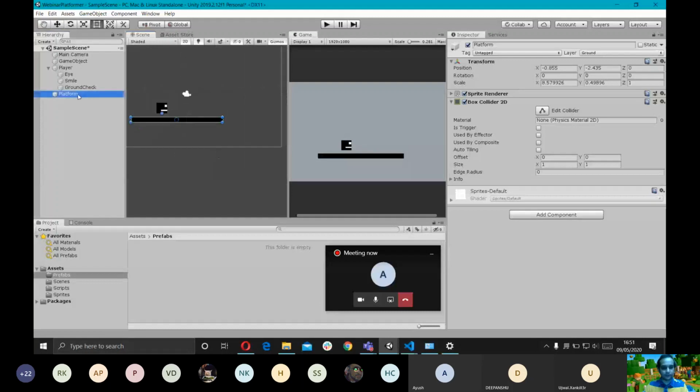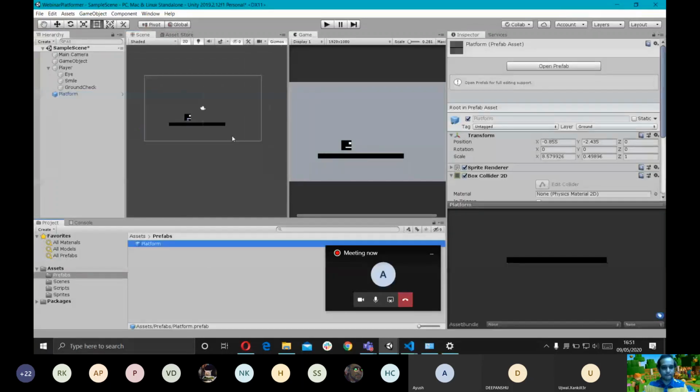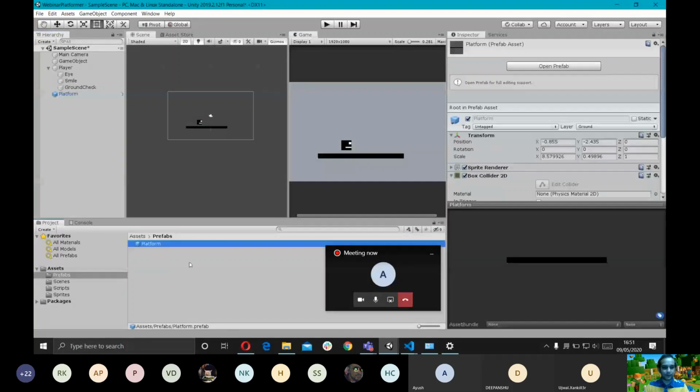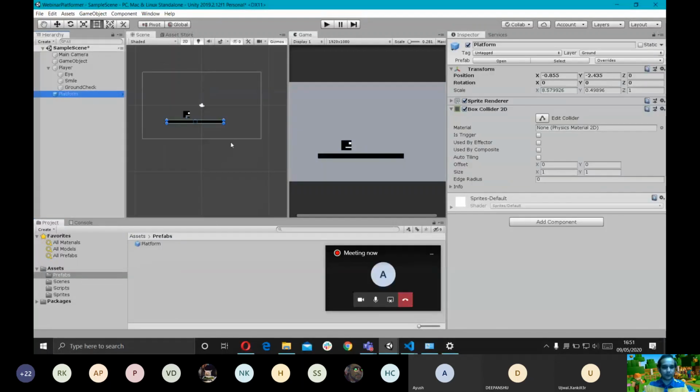So first I'm going to prefab this. Now you see it's turned blue and we have a game object copy in our project window. I created an empty folder called prefabs, and that is where I put this platform prefab. So let's try to make a small level now. I'm just going to duplicate this.